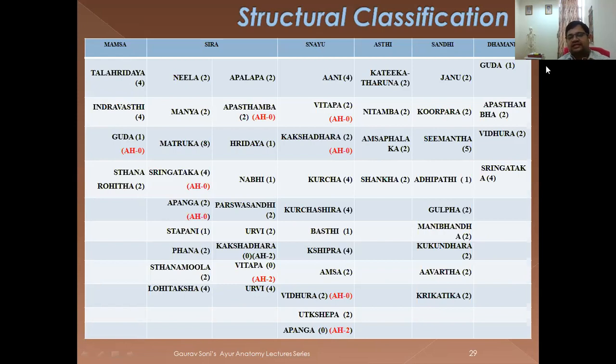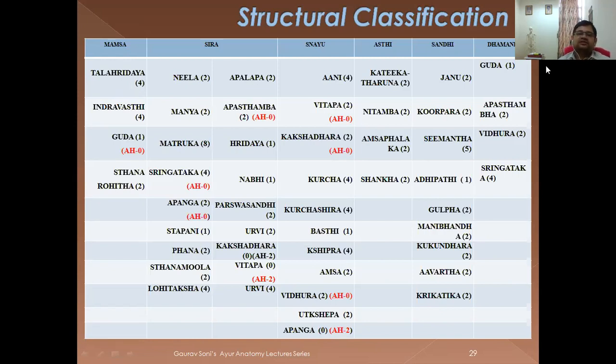So these brackets you just follow a little bit, and always remember, exceptions are very good questions for your exams. Next is Snayu Marma: Ani 4, Vitapa 2, Kakshadhara 2, Kurcha 4, Kurcha Shira 4, Basti 1, Kshipra 4, Amsa 2, Vidhura 2, Utkshepa 2. So first of all, what we are going to do, we have to first learn the Sushruta one. Then afterwards you remember the exceptions.